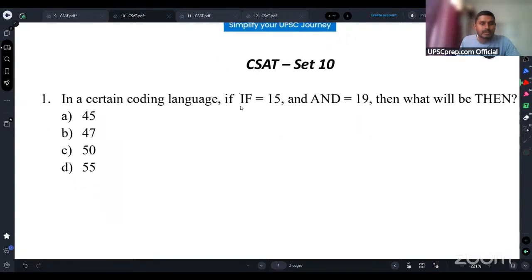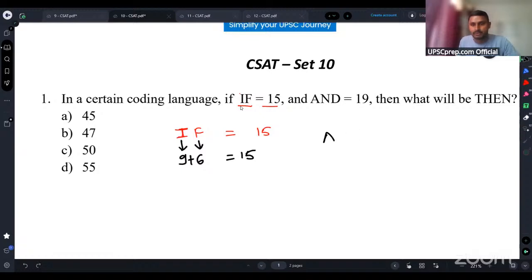See, in a certain coding language, IF is equal to 15. So this is I, F, and that is equal to 15. Now guys, what is the position of I if I start counting from A, B, C, D, E, F, G, H, I. So F is at sixth position, right? Then G, H, I, it is at ninth position. So 9 plus 6 is what? 15. Okay. Now let's do the same for AND.